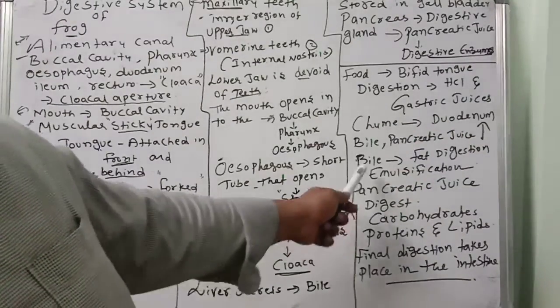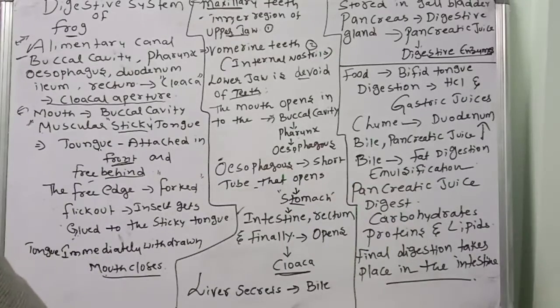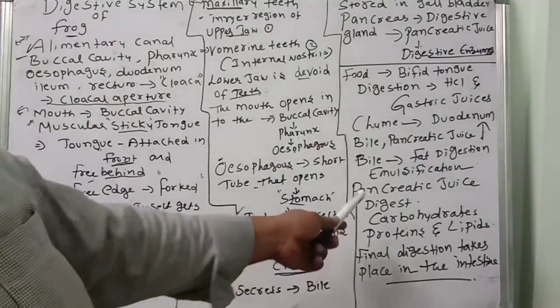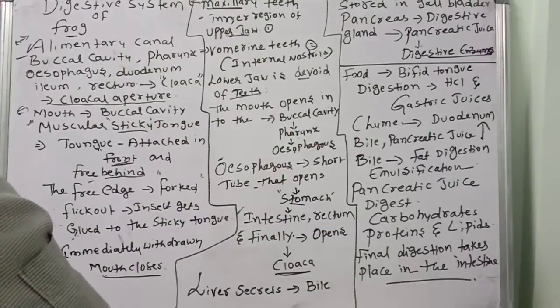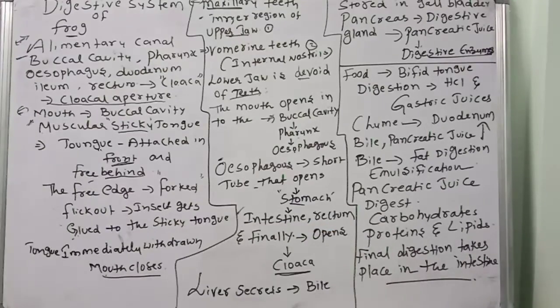Bile is helpful for fat digestion, and that process is called emulsification. Pancreatic juice digests the carbohydrates, proteins, and lipids. Finally, digestion is completed in the intestine.